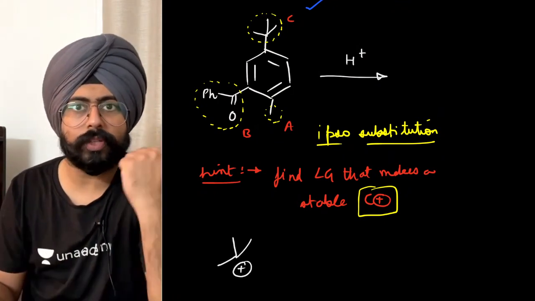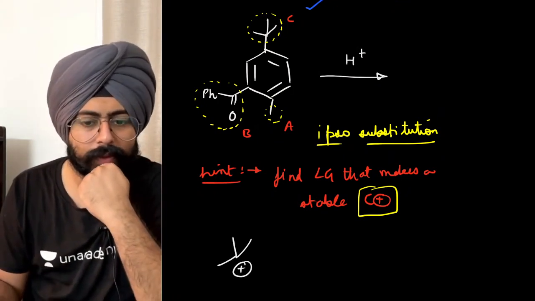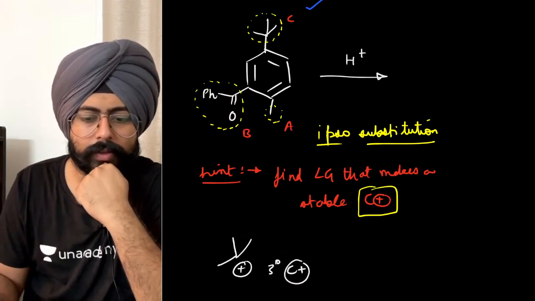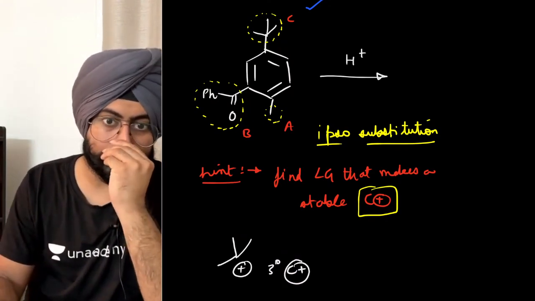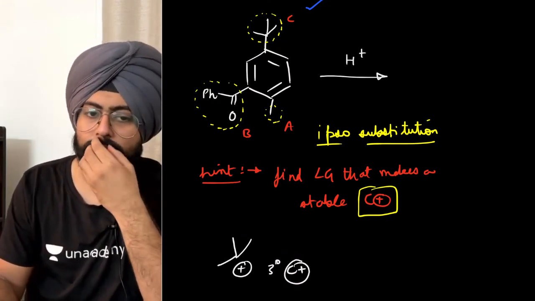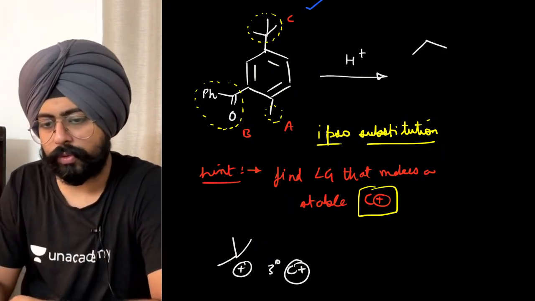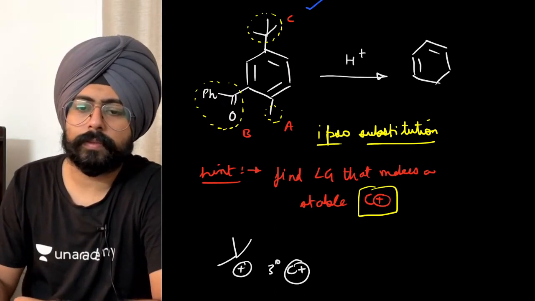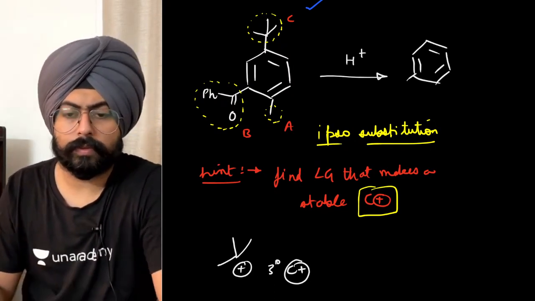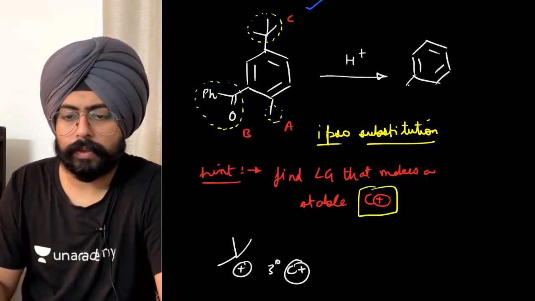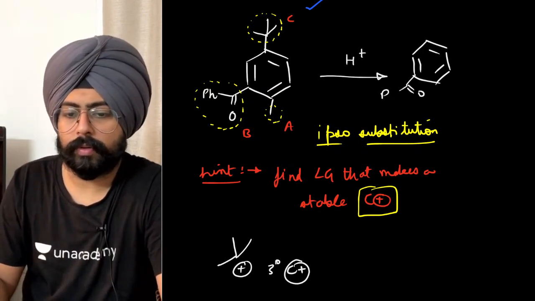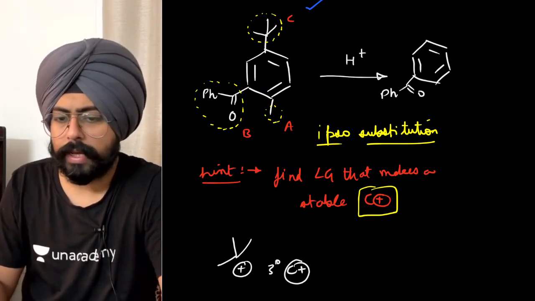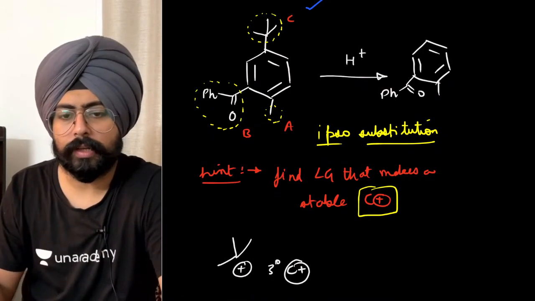People, this is one of the most stable carbocations, isn't it? A 3-degree carbocation is one of the most stable carbocations that we find in organic chemistry, right? So the product that will be formed over here is, just a second, double bond O, single bond, Ph is what? Benzene, yeah, and this CH3 is also over here.